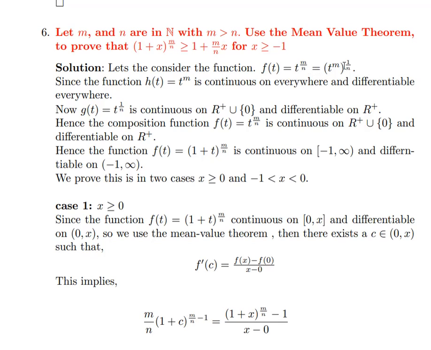So we can write it as (t power of m) whole power of 1 by n.